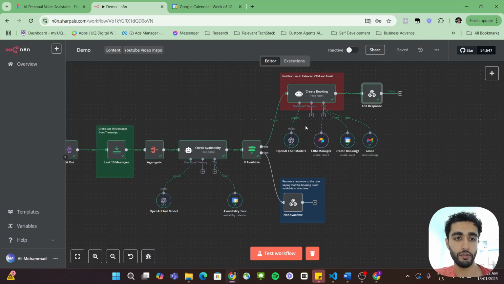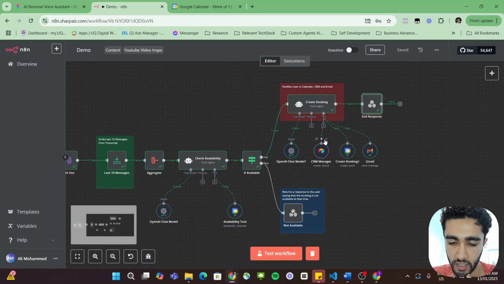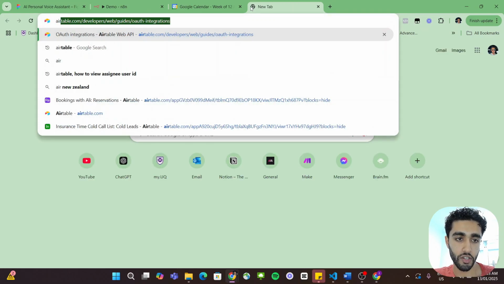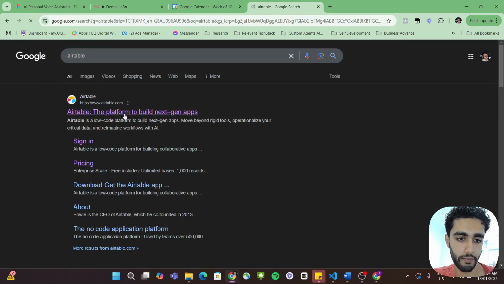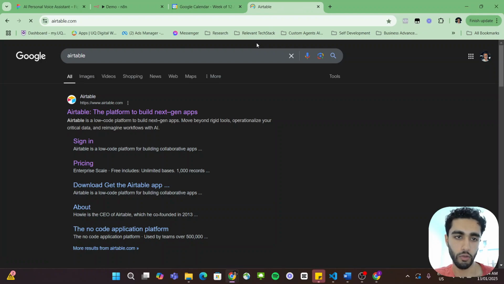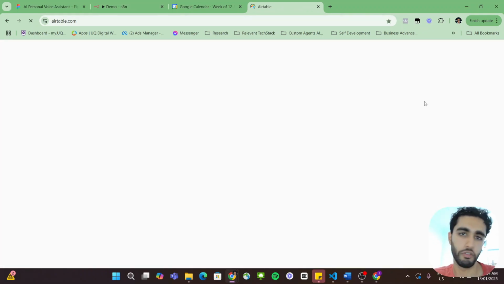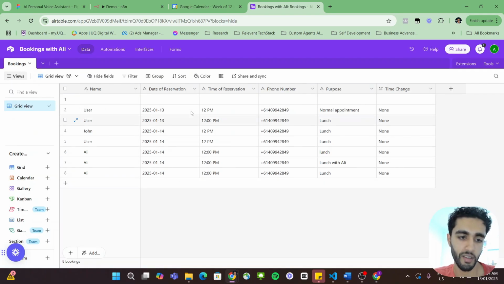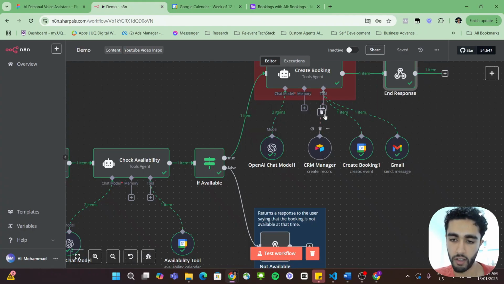All right, beautiful. That was really well done. And the reason why it skipped over the CRM is because I forgot to delete that in the actual Airtable. But let me show you what the Airtable actually looks like real quick. Just let me sign in real quick. But I mean, you don't have to do this step. I just did this originally and then realized it makes more sense to do this with an email. But yeah, you can see I've done this quite a few times now, but you'd essentially have your data reservation, timer reservation, phone number, the purpose, and then the time change. But because we've already filled this out, it didn't bother triggering it.